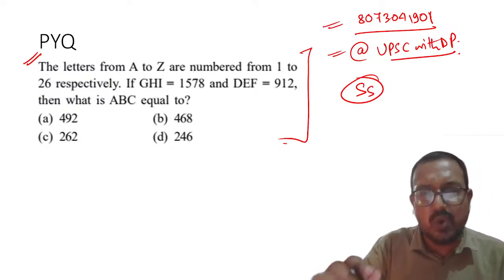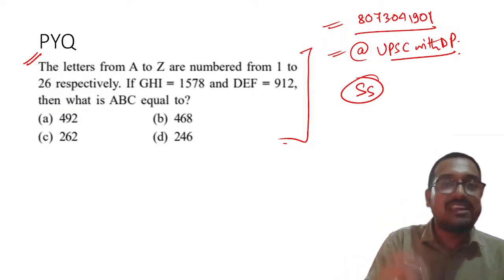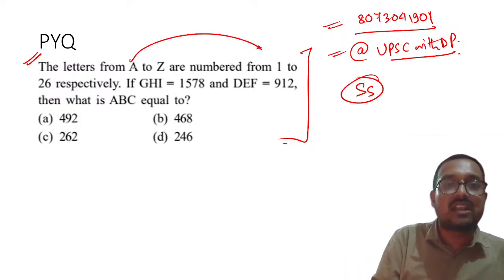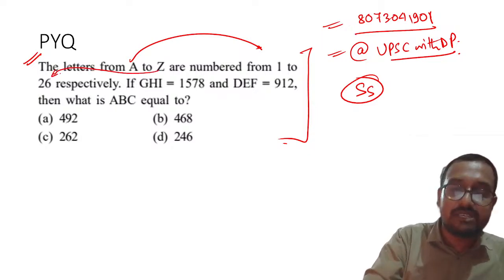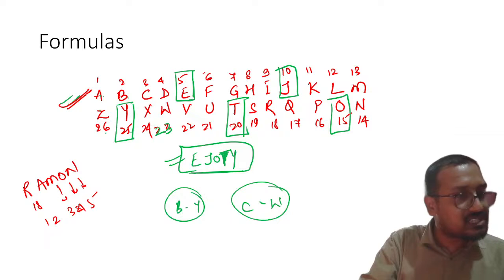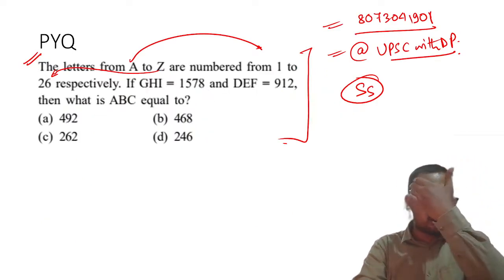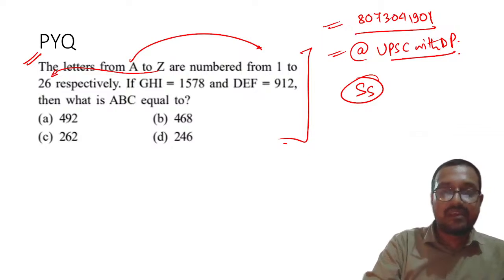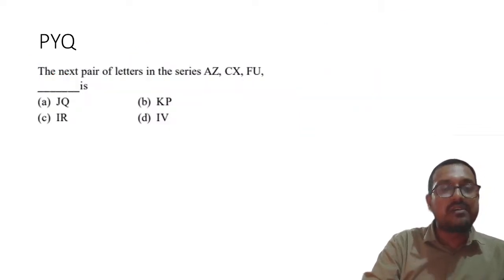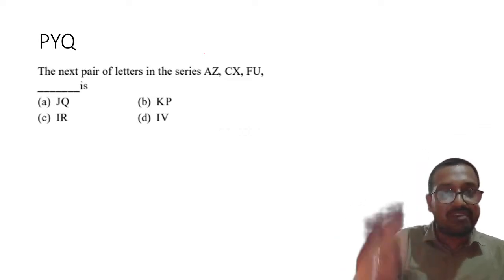This was quite tricky. A very small trick is there. Please try to solve. Think about it. And here they have clearly said that A to Z are numbered 21 to 26. That means this table will be used. Please remember, understood? This table will definitely be used. Please try it out. Now let us move towards the next question. That is this one. Now here you can see this is again a very easy question with that framework in your mind.